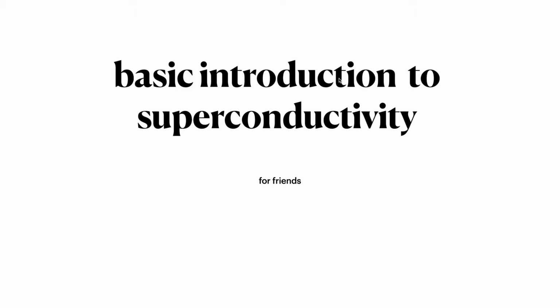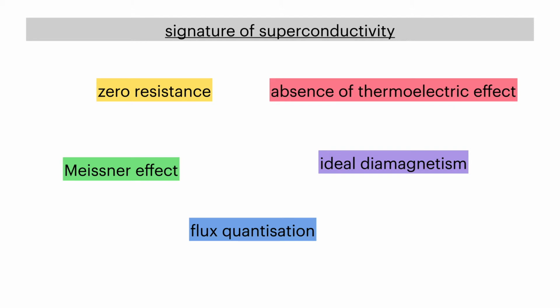First, let's discuss what the signatures of superconductivity are. To say that a material is superconducting, we first have to know the signatures. The first signature that we all maybe know is zero resistance. Materials in the superconducting phase generally show zero resistance, meaning that below a certain temperature, the resistance vanishes magically.